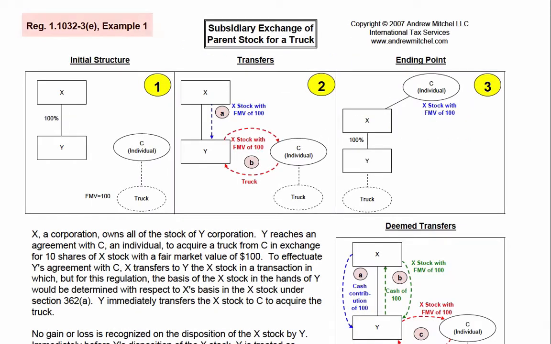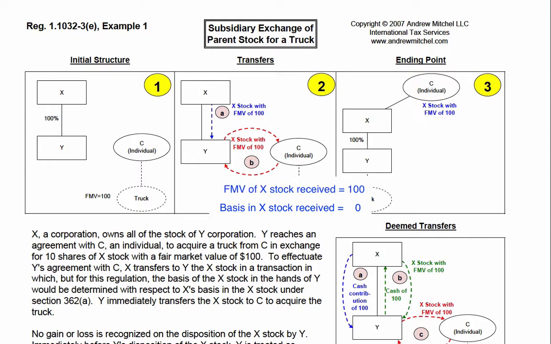In Example 1 of Regulation 1.1032-3(e), Corp X contributed its own stock to Corp Y, its subsidiary. Y then used the X stock to acquire an asset from an unrelated party. Without the application of any special rules, Y would have a basis of 0 in the stock of X, and since Y would not be exchanging its own stock for the property, Y would recognize gain on the exchange of the X stock for the property.